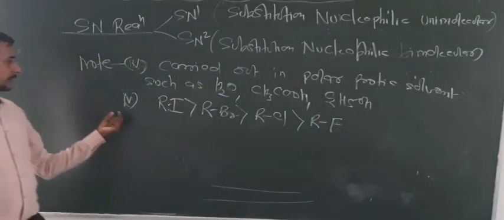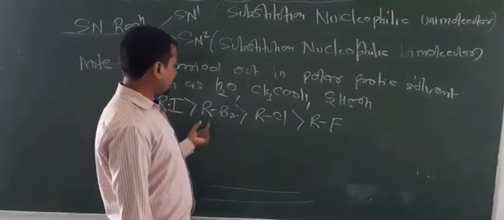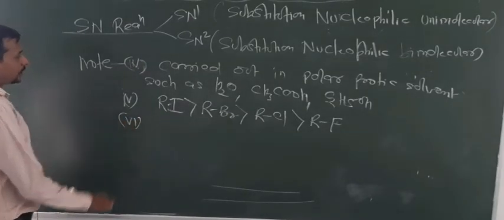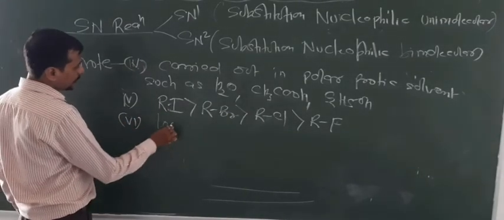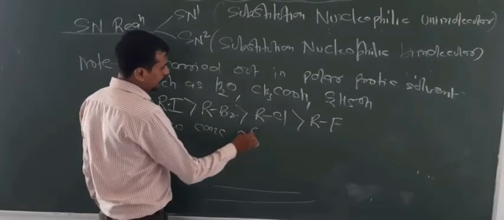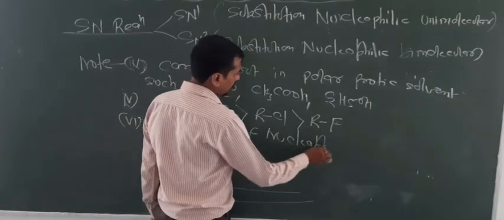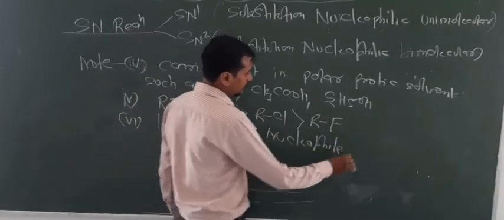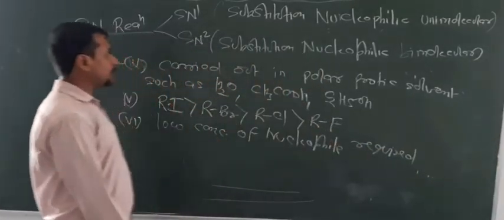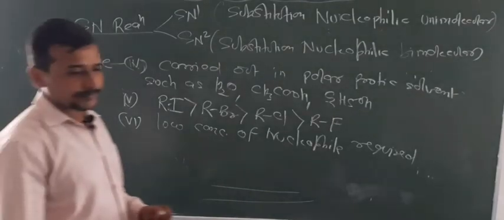So for the SN1 reaction, this is the reactivity order of alkyl halides if the R are the same. One more point to note down: low concentration of nucleophile is required. So these are some basic points related to the SN1 reaction.